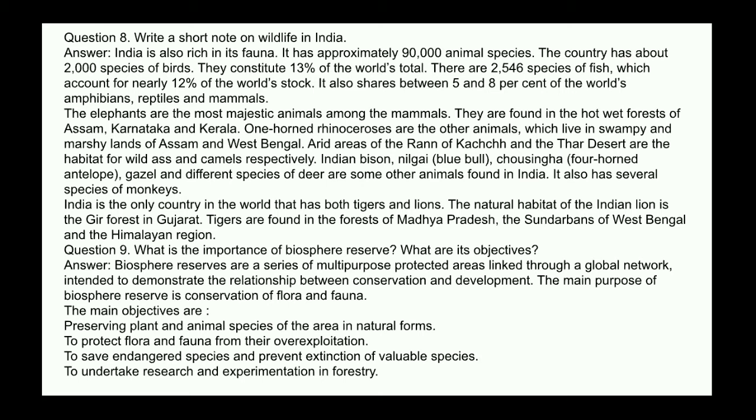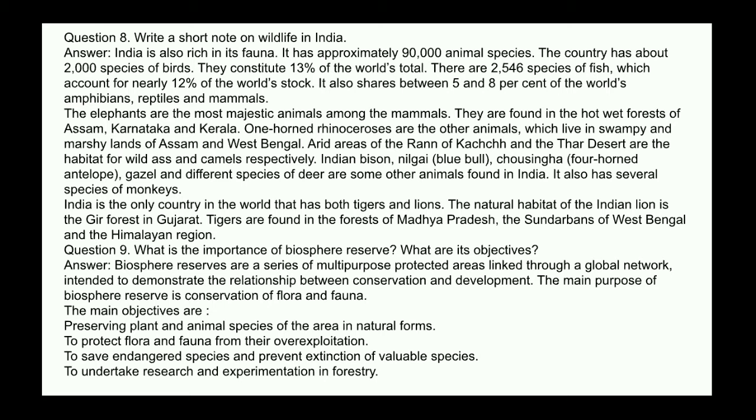Next question. Write a short note on wildlife in India. Answer. India is also rich in its fauna. It has approximately 90,000 animal species. The country has about 2,000 species of birds. They constitute 13% of the world's total. There are 2,546 species of fish, which account for nearly 12% of the world's stock. It also shares between 5 and 8% of the world's amphibians, reptiles, and mammals.